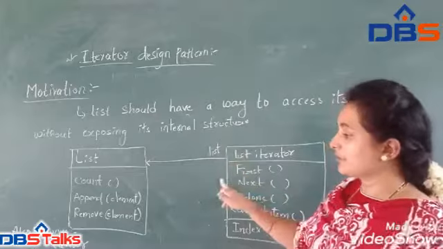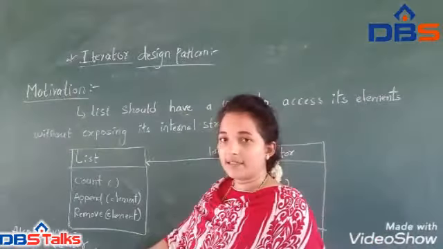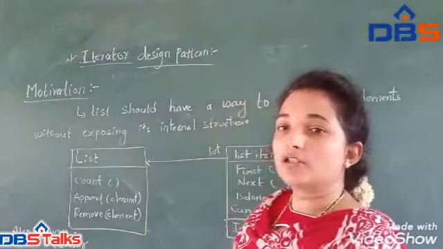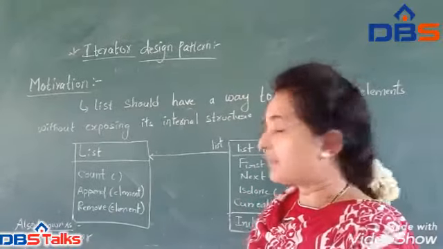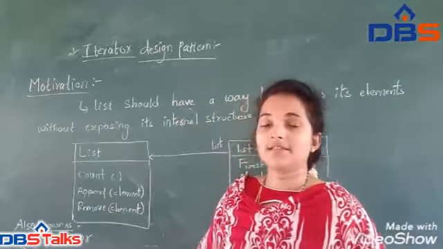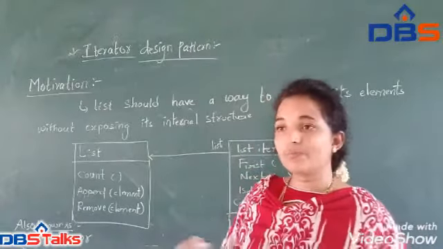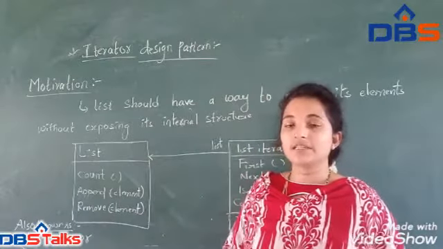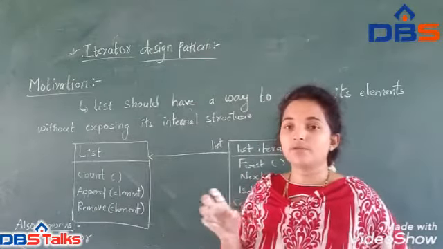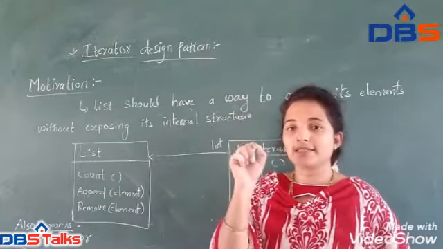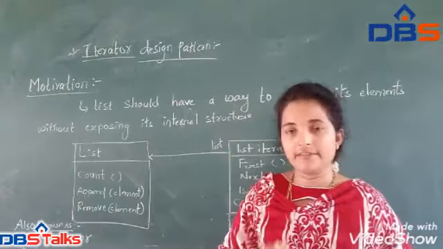So that is called the motivation. Also known as is another application. If you see the also known as, in this we have nothing but the cursor. Cursor means normally we are using the system, and in the system we are maintaining the cursor by using the mouse. The cursor point is also called the iterator design pattern.